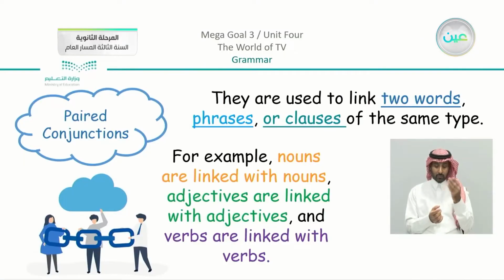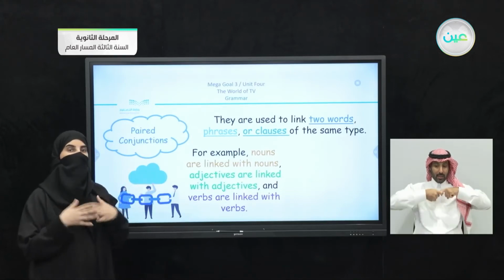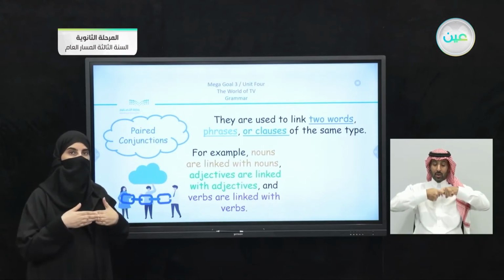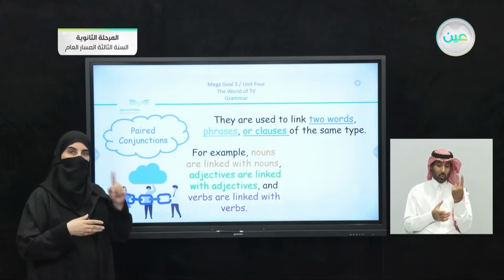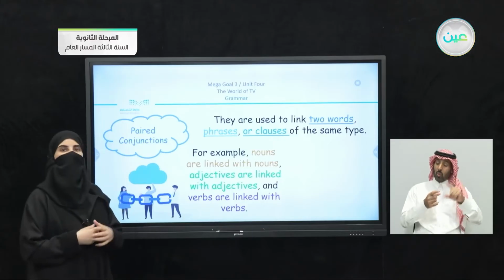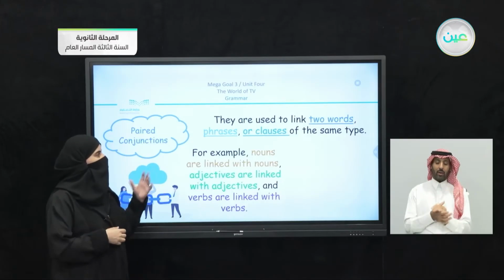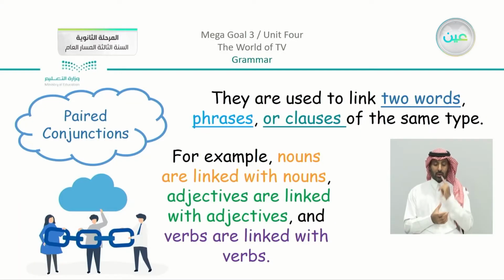Now, paired conjunctions are used, just as we mentioned in the objectives, to link. We are going to connect two words, or two phrases, or two clauses of the same type. To explain this, nouns are linked with nouns.